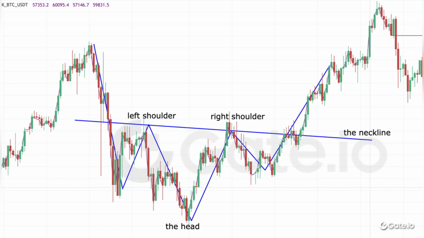2. Compound head and shoulders. Due to the turmoil of the entire crypto asset market, there are very few standard head and shoulders patterns, while in the actual market, irregular head and shoulders or compound head and shoulders patterns will occasionally happen. Appearing at the bottom, it indicates the end of a downtrend and the coming of an uptrend. Appearing at the top, it indicates an uptrend's end and a downtrend's onset.